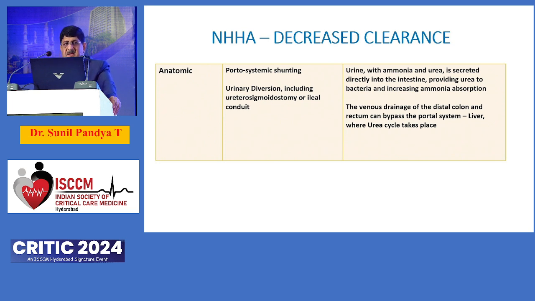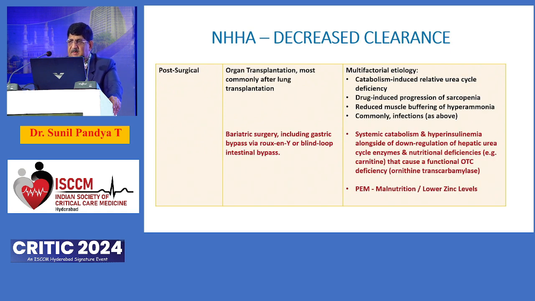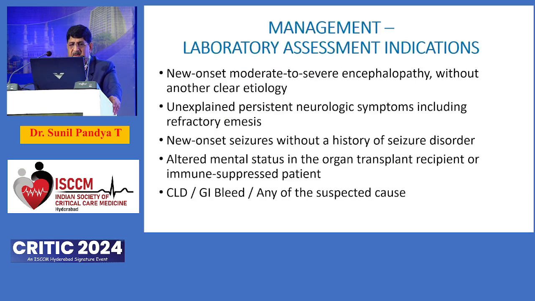But importantly, patients who undergo pelvic exenteration, like for malignancy of the bladder or radical surgeries, end up with ureteric reimplantation, either as an ileal conduit or into the sigmoid, and you are bypassing the stomach, and sometimes you end up with hyperammonemia. So you just have to keep in mind because it can be procedure specific. Similarly, bariatric procedures, especially Roux-en-Y anastomosis, can cause hyperammonemia. They alter the bypass again from the gut and from the liver, and can also induce hyperammonemia. So basically, the point which I want to emphasize is there are multiple causes, hepatic and non-hepatic, which you need to keep in mind so that we can give targeted therapy.